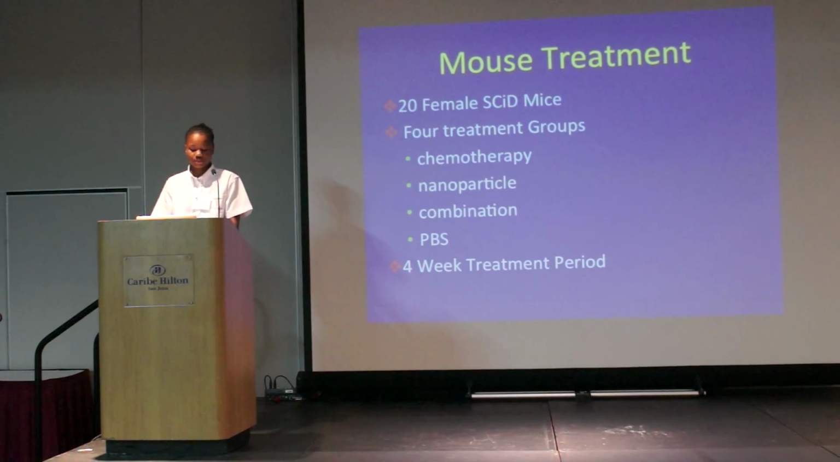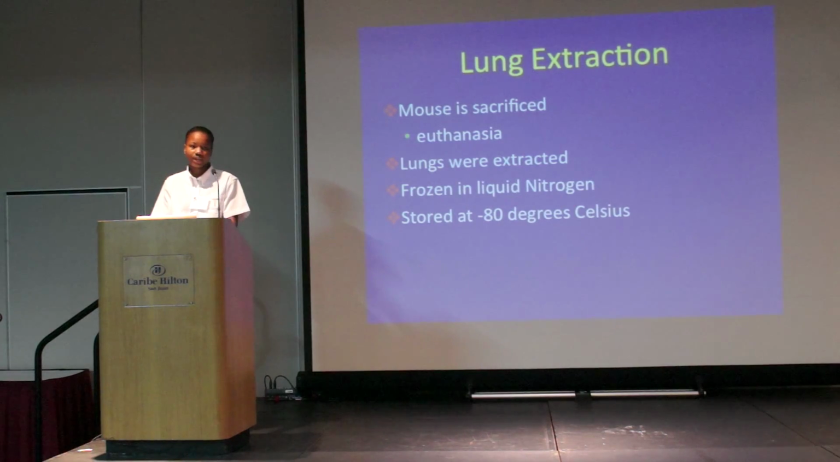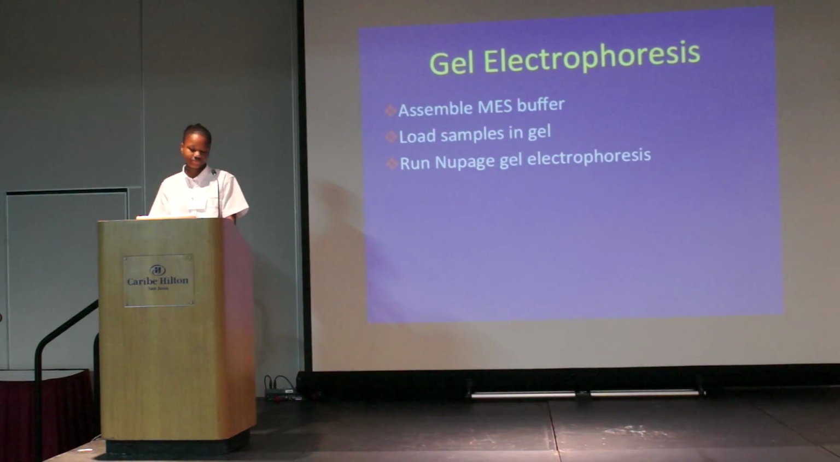After the treatment process was complete, it was time to extract the lungs and observe the nanoparticles' effect. To begin lung extraction, all mice were sacrificed by the method of euthanasia. The lungs were then extracted from each mouse. One lung was saved for histology, while the other was separated into 3 parts, one of which we saved for Western blot. This was immediately snap frozen in liquid nitrogen and stored at -80°C to prevent degradation.